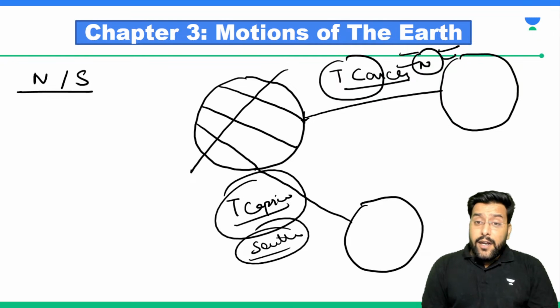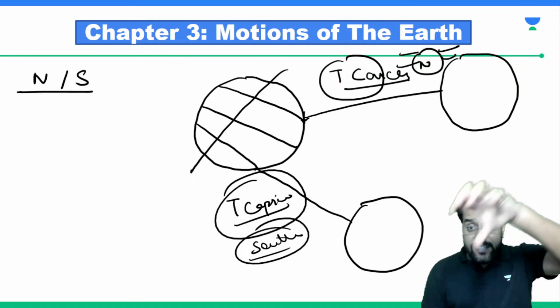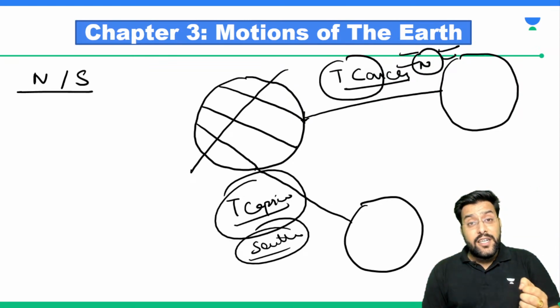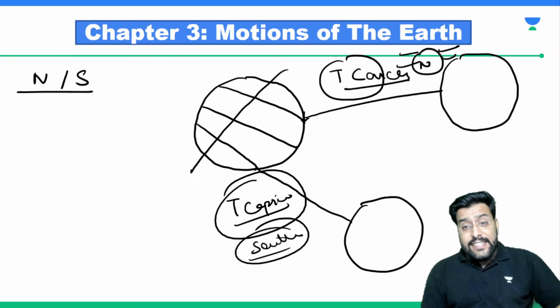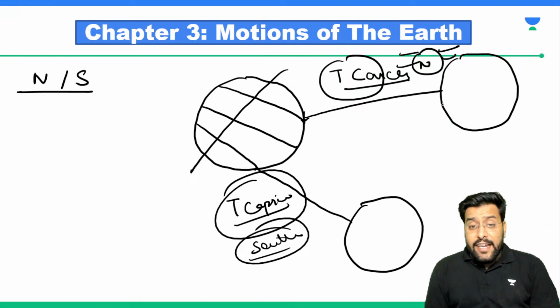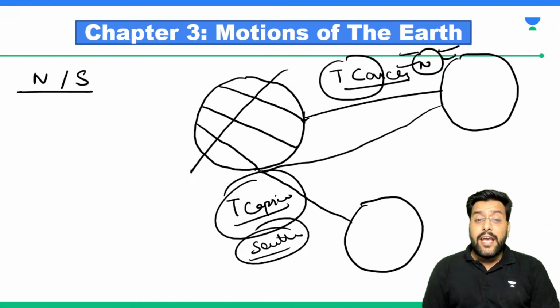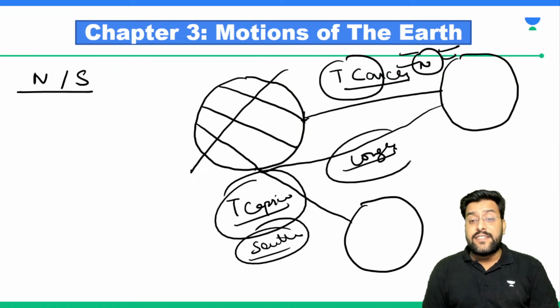When sun is directly above Tropic of Cancer, it means the Tropic of Cancer and the surrounding area, that is the northern hemisphere, is receiving direct sunlight. Whereas when this sunlight has to reach to southern hemisphere, it has to travel the longer distance.